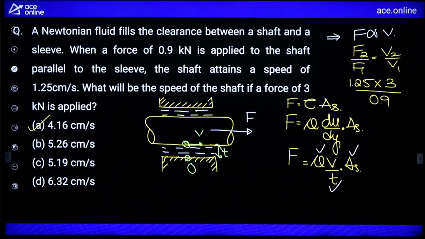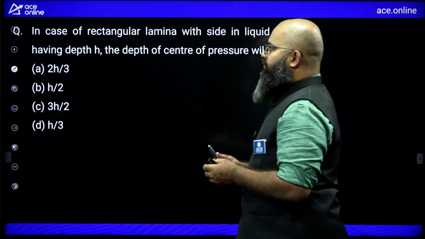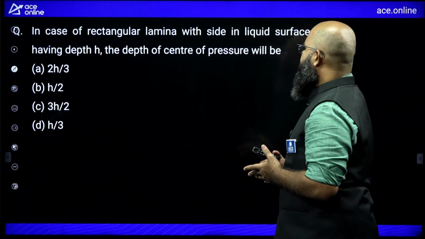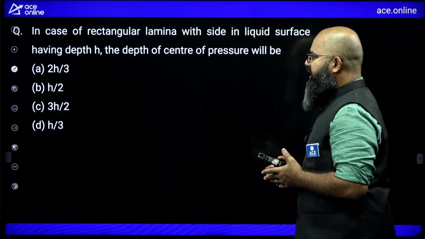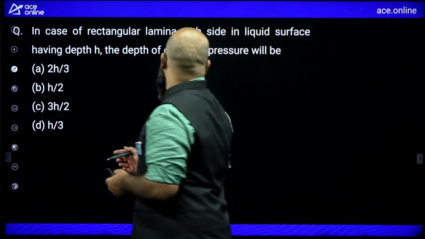Let us move further now. This is a question from your fluid statics. The question is saying, in case of a rectangular lamina with one side in the liquid surface, having a depth h, the depth of center of pressure will be how much?